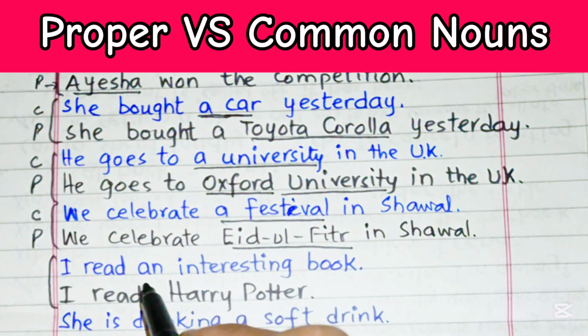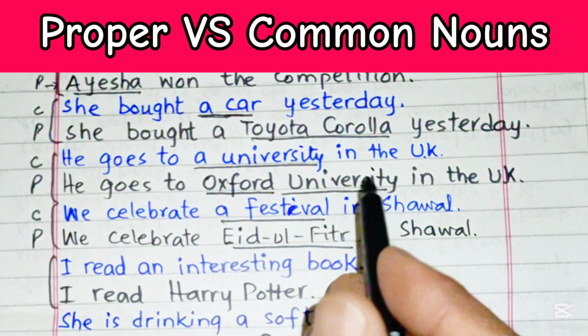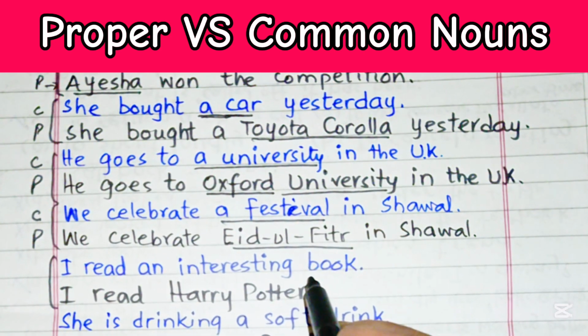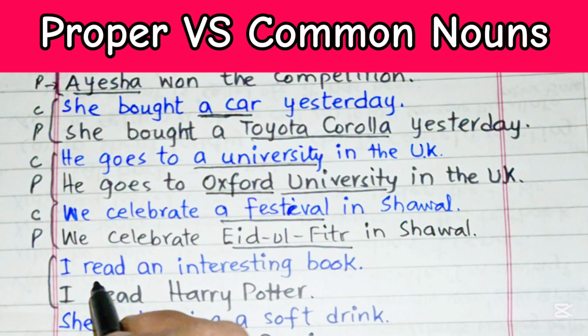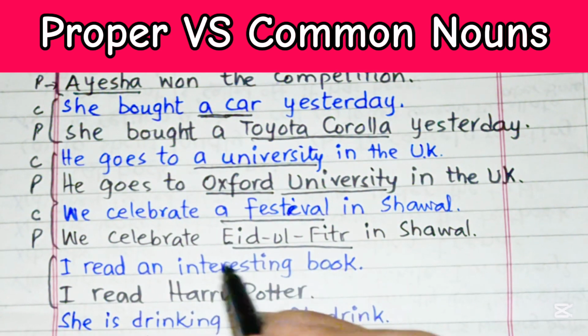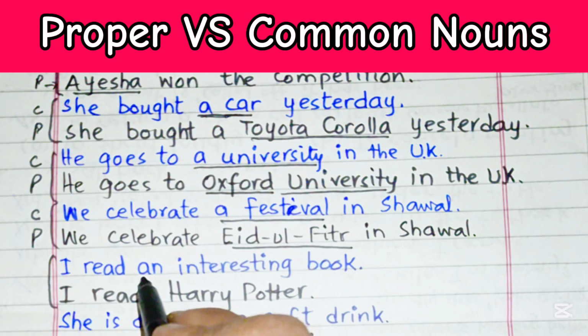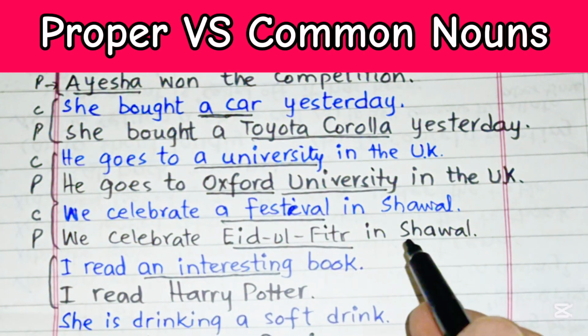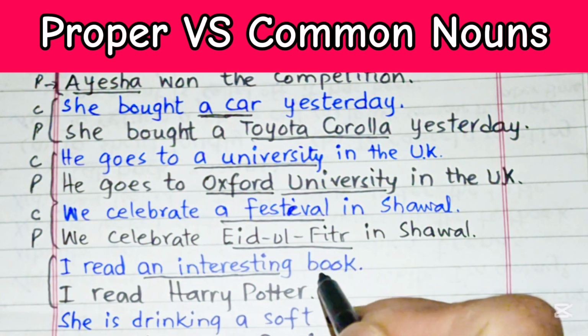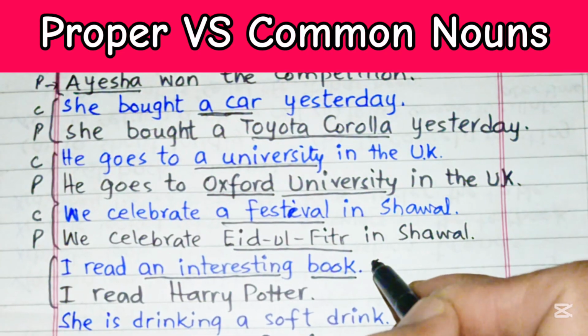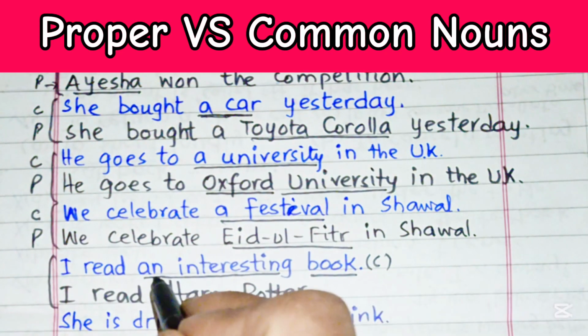Now look at this pair. I read an interesting book. Or I may write it like that, I read an interesting book, if I put it in past. So this book is any book, an interesting book.